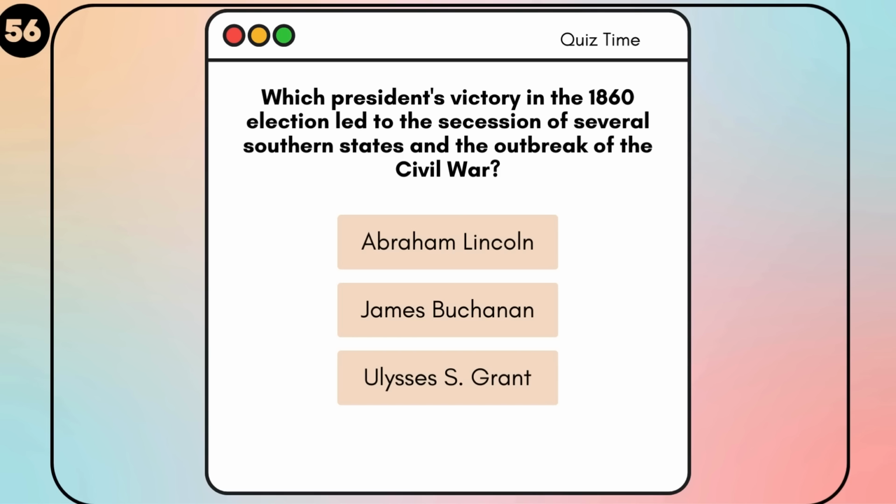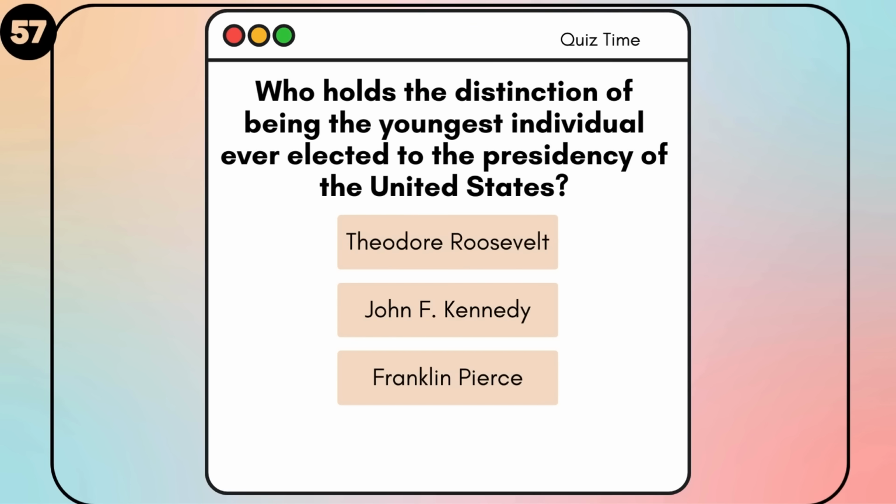Abraham Lincoln, James Buchanan, Ulysses S. Grant. Abraham Lincoln. Who holds the distinction of being the youngest individual ever elected to the presidency of the United States? Theodore Roosevelt, John F. Kennedy, Franklin Pierce. John F. Kennedy.